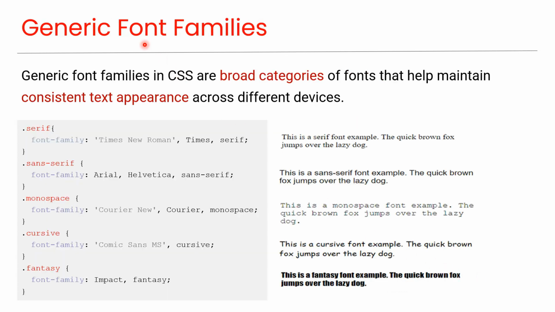Generic font families. Generic font families in CSS are broad categories of fonts that help maintain consistent text appearance across different devices. Here you can see 5 generic font families in this code, along with their previews. This is a serif font. And here is its preview.